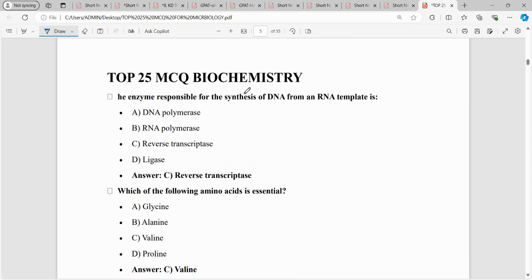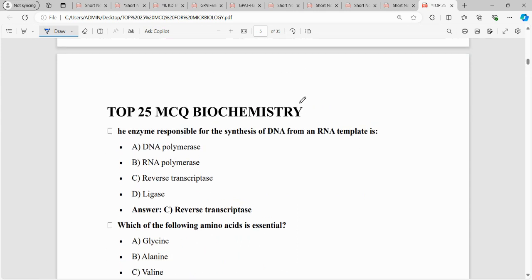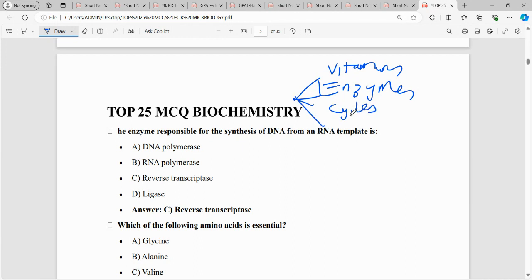So today we will be discussing the top 25 MCQs for biochemistry. When I talk about biochemistry, it has a lot of domains from which questions are asked. One is vitamins, one is enzymes, one is macromolecules, and one is cycles like Krebs cycle, glycolysis, HMP shunt, gluconeogenesis, urea cycle, and all, right? From all of these domains, questions are asked.